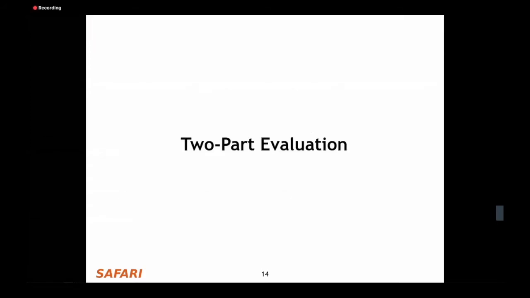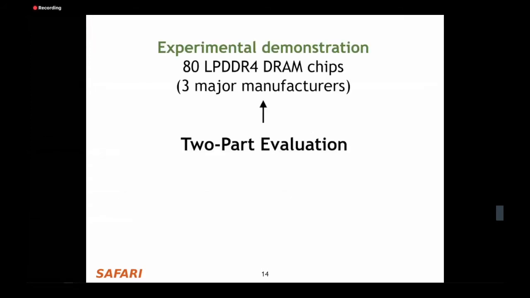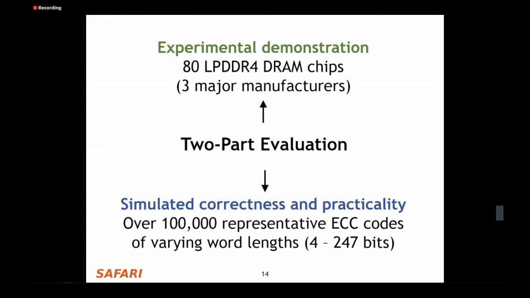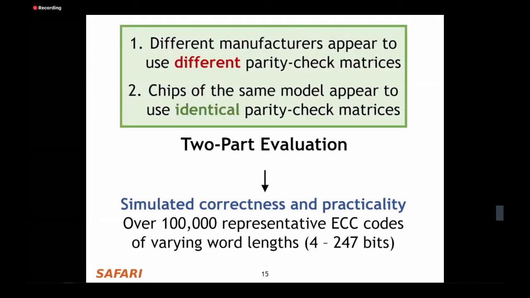Now, we evaluate BEER in two different ways. First, we provide an experimental demonstration using 80 real LPDDR4 DRAM chips from 3 major DRAM manufacturers. And second, in simulation to show BEER's correctness and practicality for various representative on-die ECC codes. Our experimental studies show that different manufacturers appear to use different parity check matrices, whereas chips of the same model number actually appear to use identical parity check matrices.